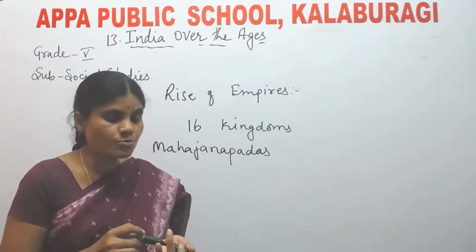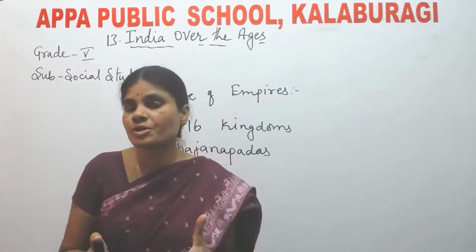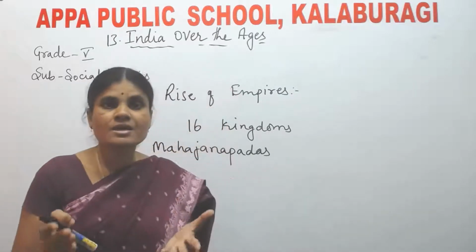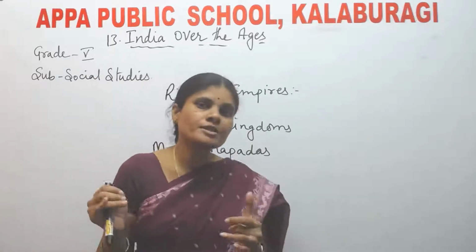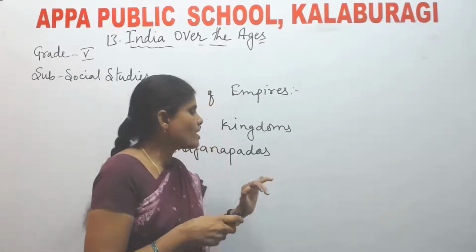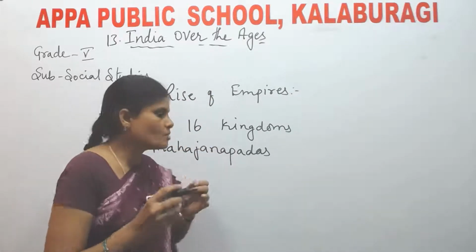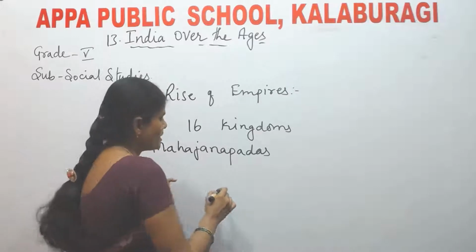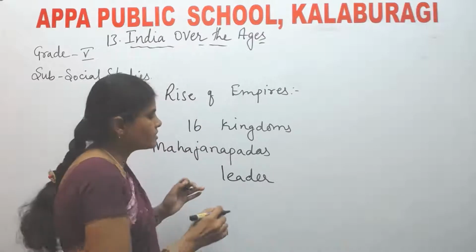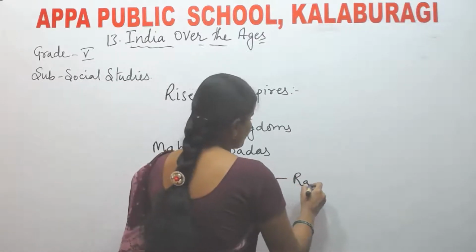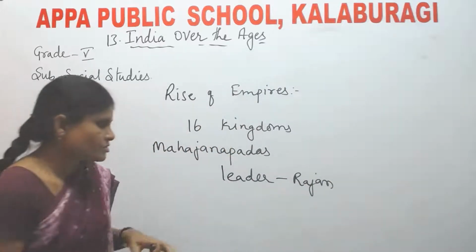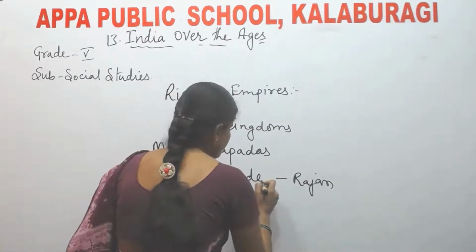Nowadays we have metropolitan cities. What are the metropolitan cities? We have Mumbai, Delhi, Calcutta, Madras, Hyderabad, Bangalore. All these are metropolitan cities. In those days such cities were called Mahajanapadas. Mahajanapadas had a leader. What was that leader called? The leader was called a Rajan.